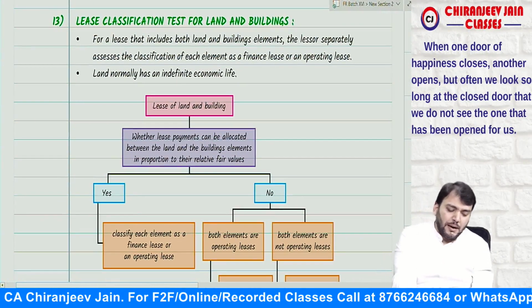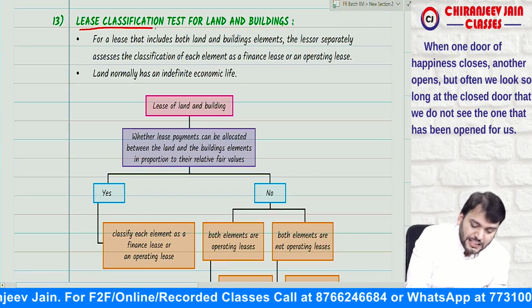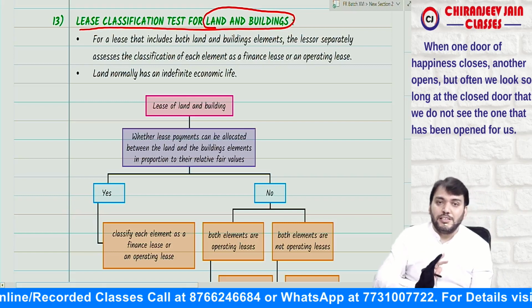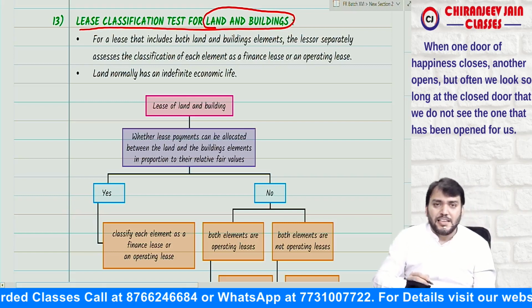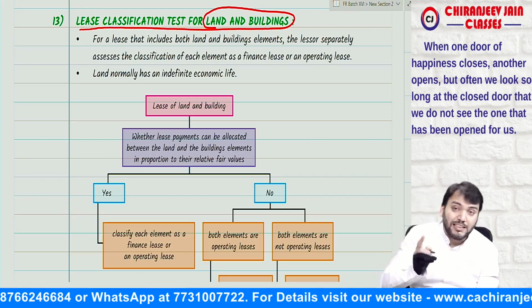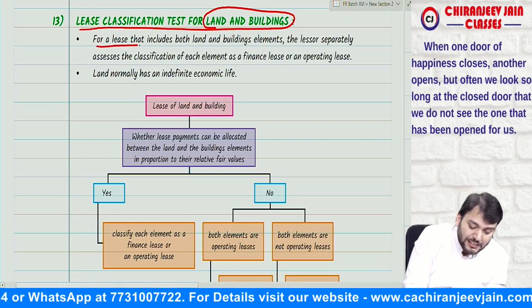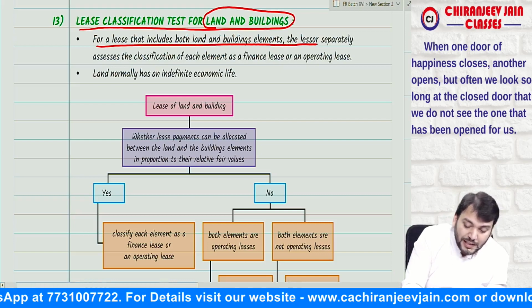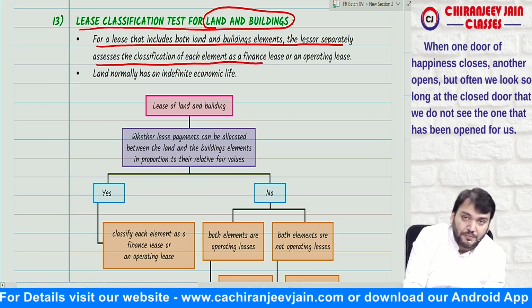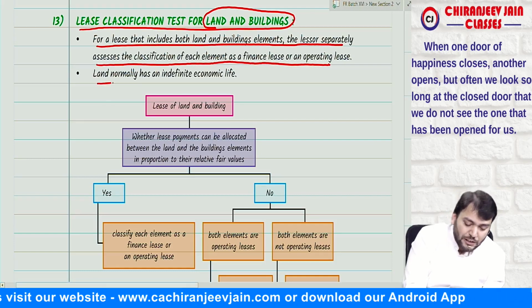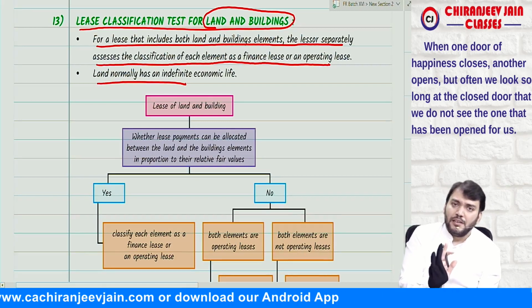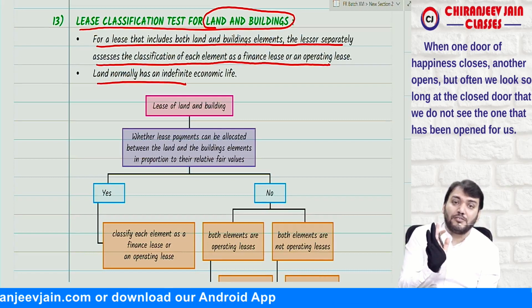Then one special point about the lease classification test for land and building. Suppose land and building together have been given on lease, so what will be the lease classification test? This is only applicable for the lessor, not for the lessee. What does Ind AS 116 say? For a lease that includes both land and building elements, the lessor separately assesses the classification of each element as a finance or operating lease. Land normally has an indefinite economic life. Therefore, normally the lease of land will be classified as, normally I am saying.